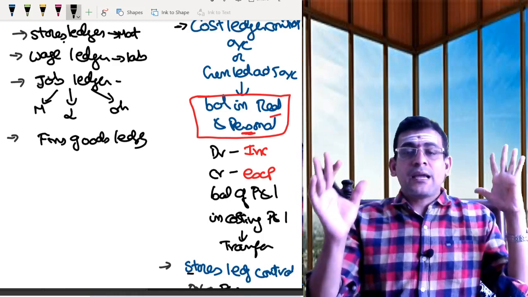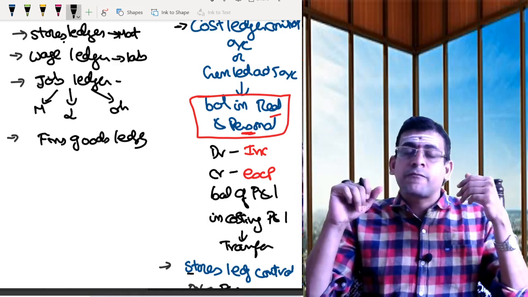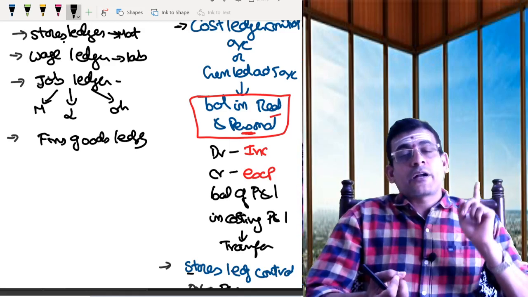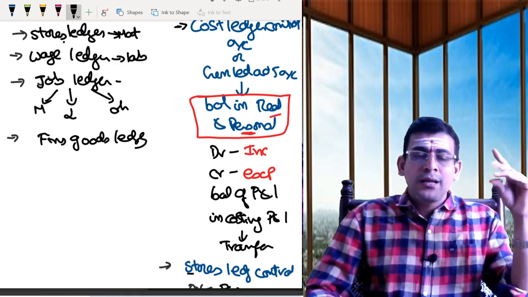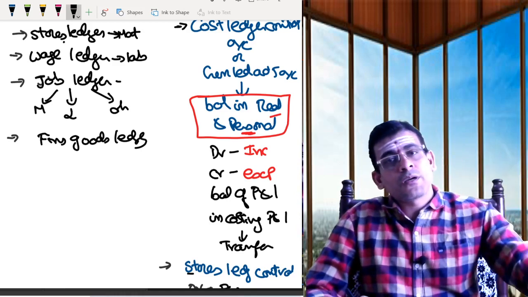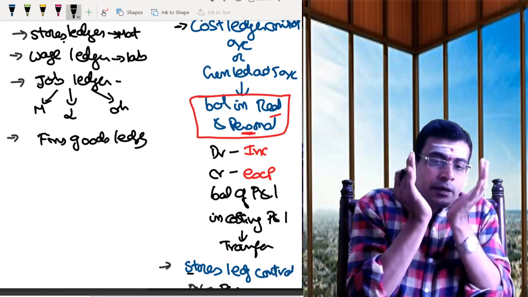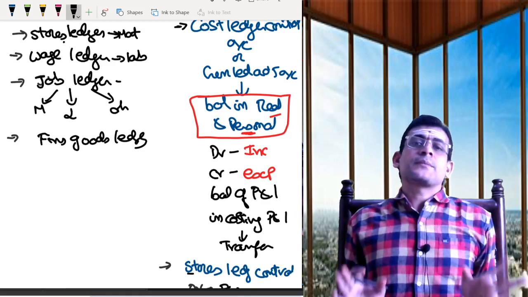Now we are ready and set to understand the flow. Once we understand the flow, journal entries will automatically come. So we'll understand the flow, then we'll discuss the journal entries. Then I will do 2 problems on your non-integral. Then we'll move on to your integral. If you know the non-integral very well, integral becomes very easy for you. It's very simple.